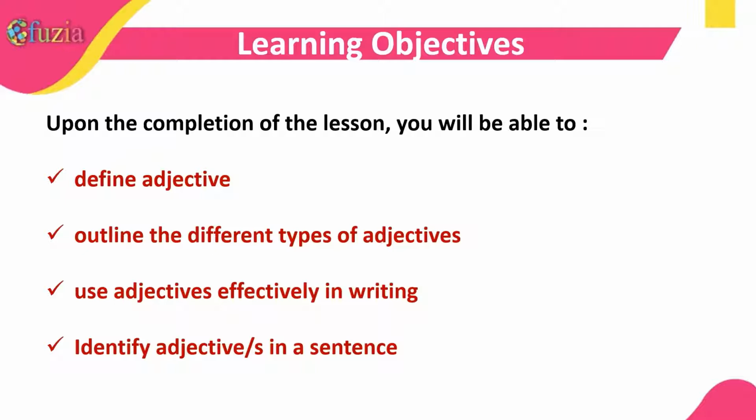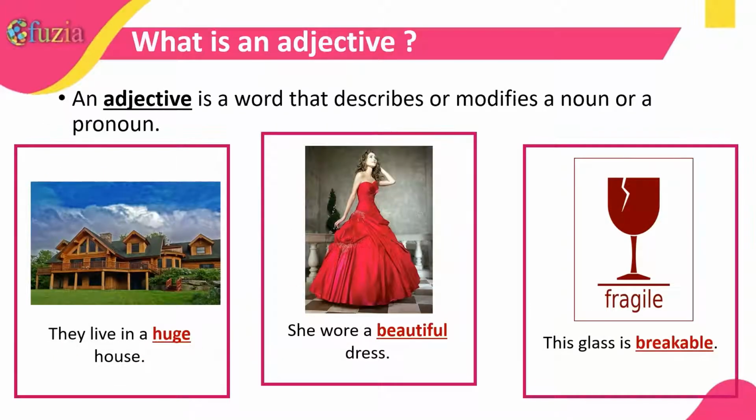Upon the completion of this lesson, you will be able to define adjective, outline the different types of adjectives, use adjectives effectively in writing, and identify adjectives in a sentence. So let us start. What is an adjective? An adjective is a word that describes or modifies a noun or a pronoun.